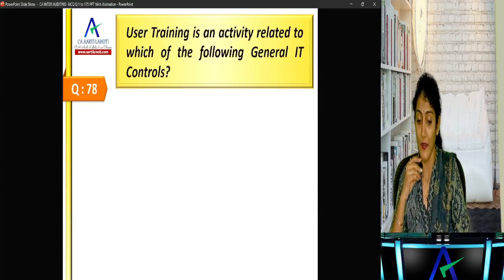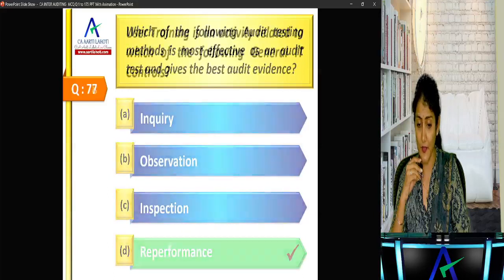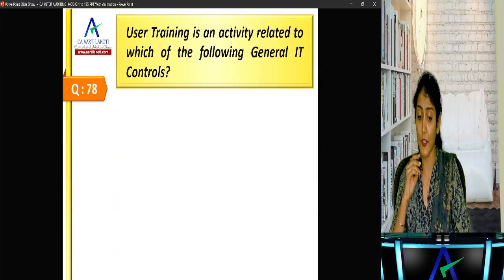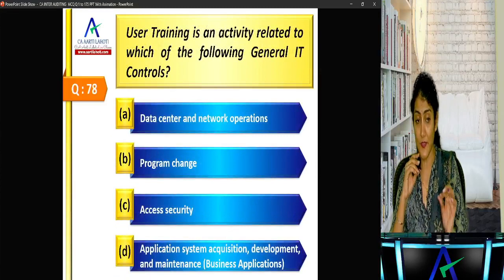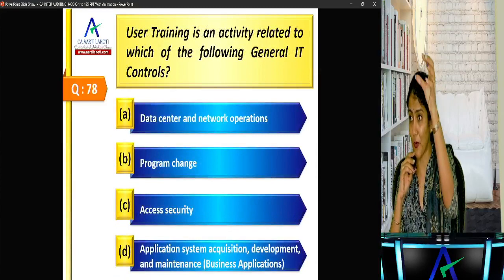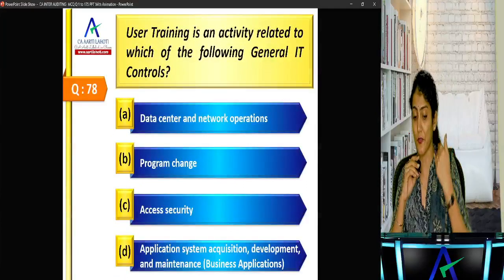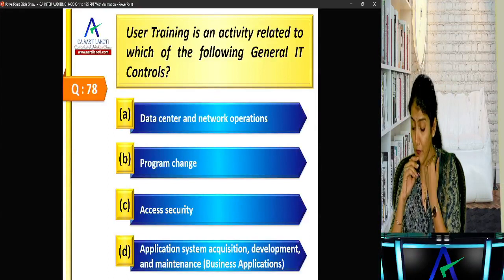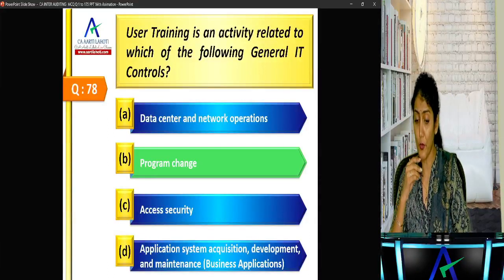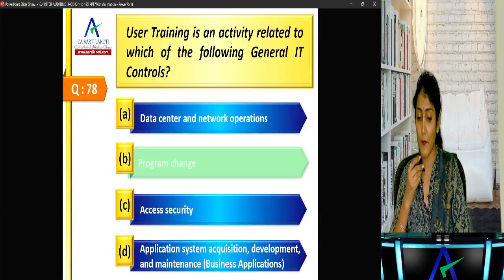Reperformance. Okay, right. Then user training is an activity related to which of the following general IT controls? I told you, they pick up one point out of the activities and ask which control it is related to. Data center and network operation, program change, access security, and application system acquisition, development and maintenance. So user training you have to give whenever you make any program change, right? So user training is an activity related to the program change control.